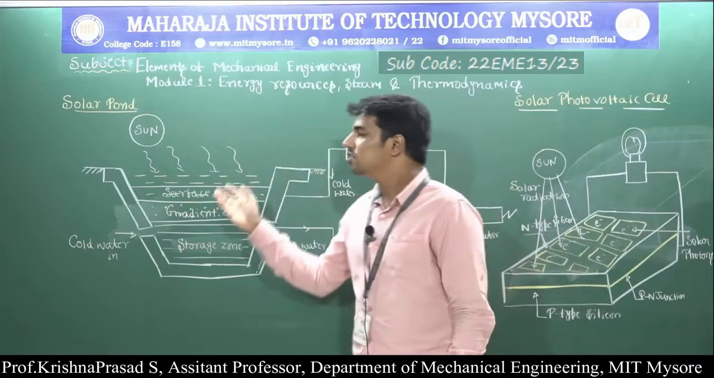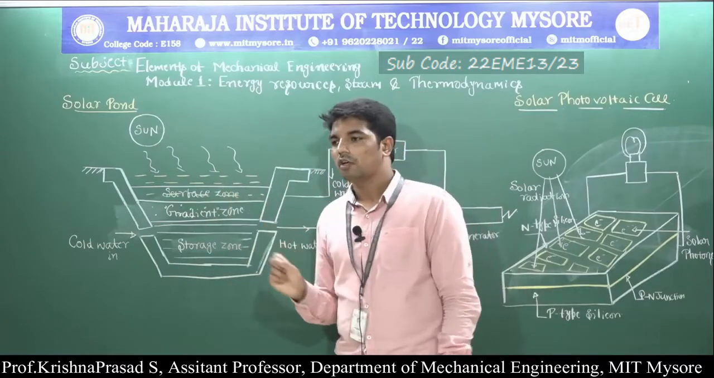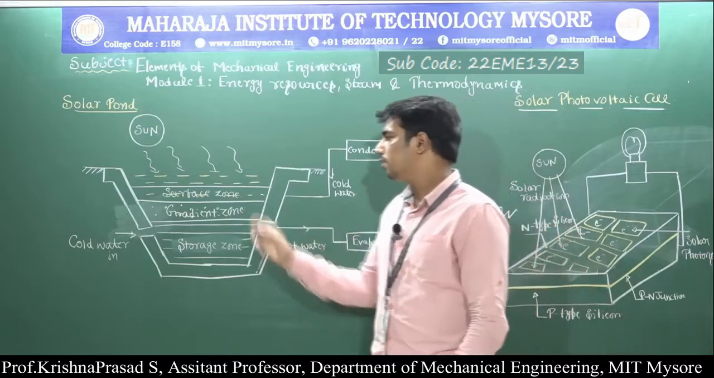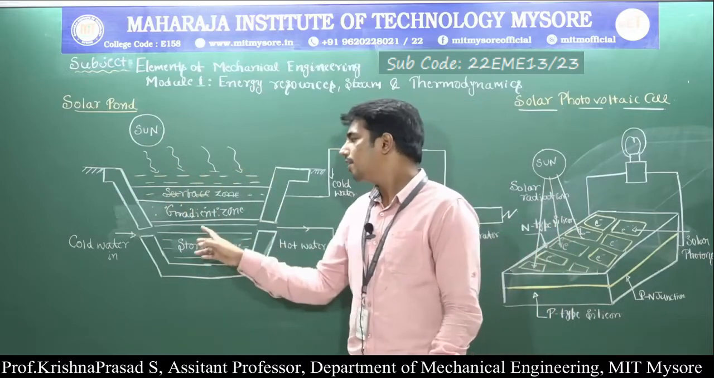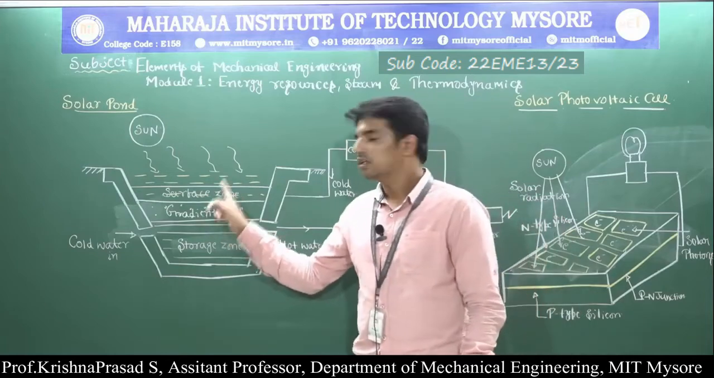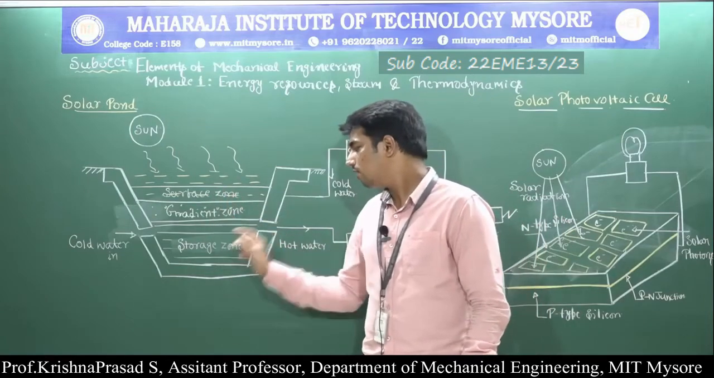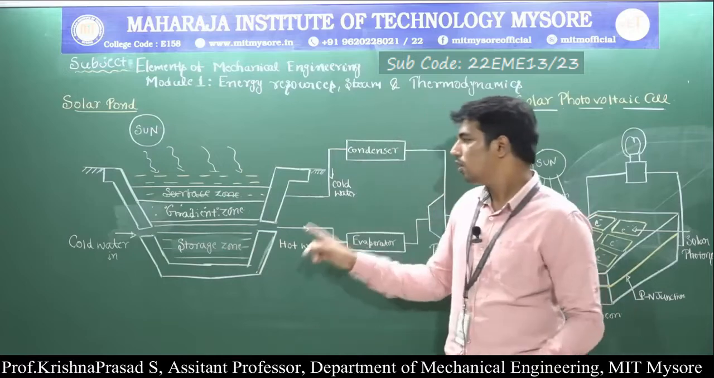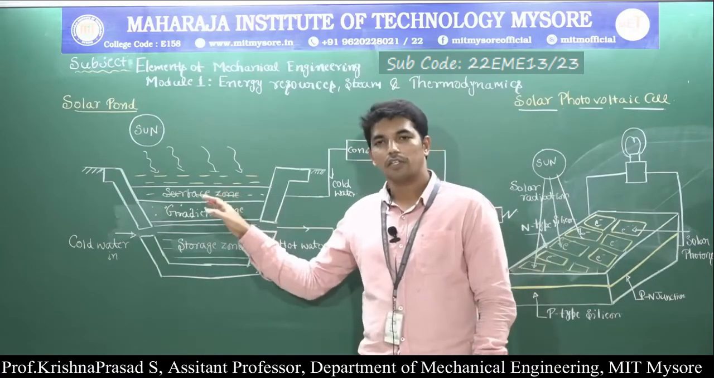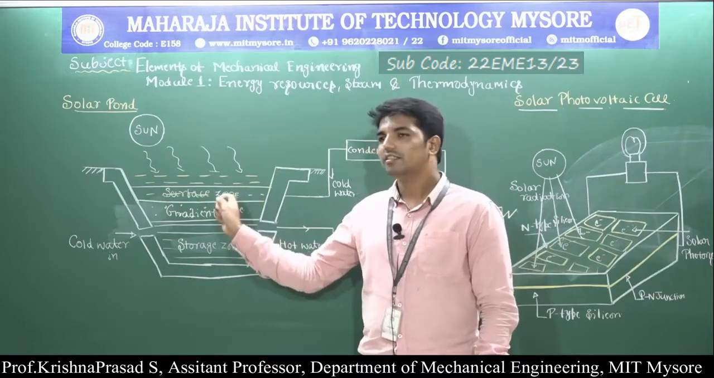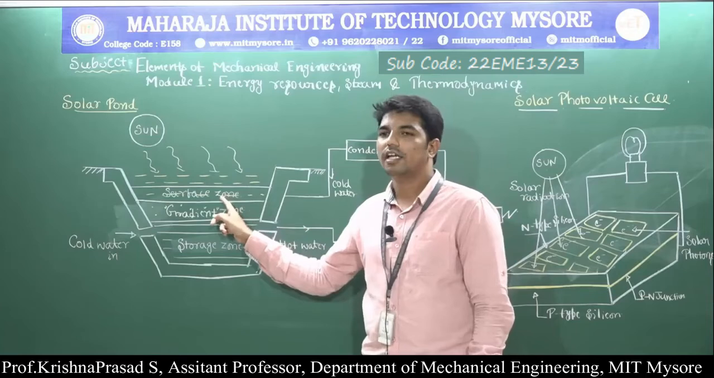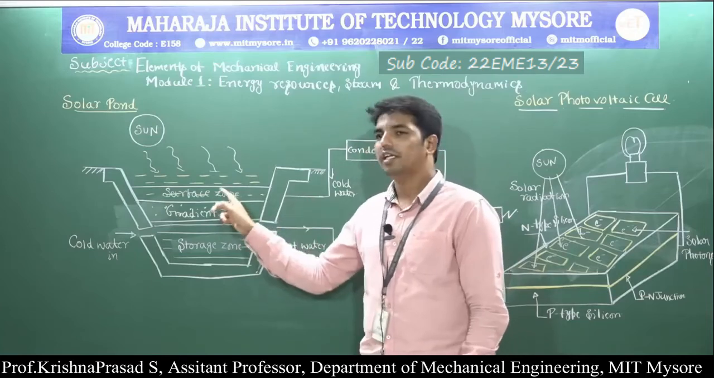Then what is the construction of the solar pond? The construction of the solar pond is very simple. It is constructed below the ground level, and it mainly consists of three zones. The first one is called the surface zone, the second one is called the gradient zone, and the third one is called the storage zone. First, what is meant by the surface zone? The top zone is called the surface zone, and it contains very little salt content, and it is exposed to the atmosphere. Hence it is at atmospheric temperature.